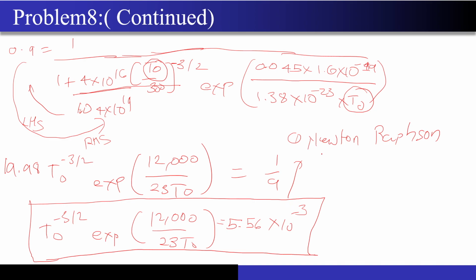So if you use that calculator method or the Newton-Raphson method, then the value of this T naught will come out to be around 193 Kelvin. For simple exams, this numerical won't be asked, but if there is a lengthy paper or a subjective paper, then you have to use your calculator or Newton-Raphson method for solving this problem, right? So I hope this question was clear.